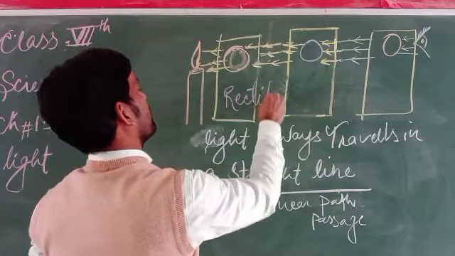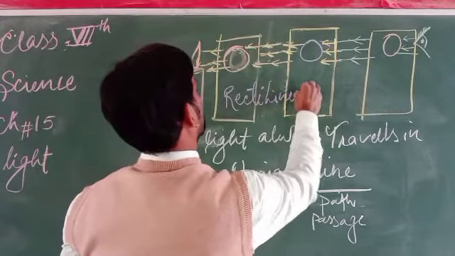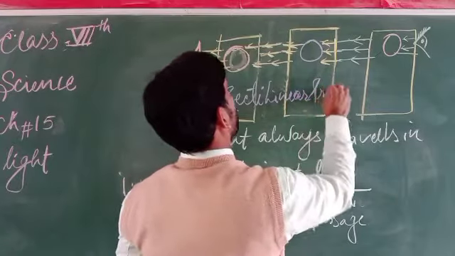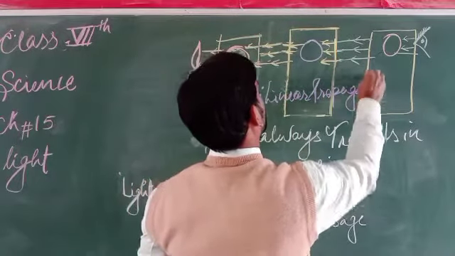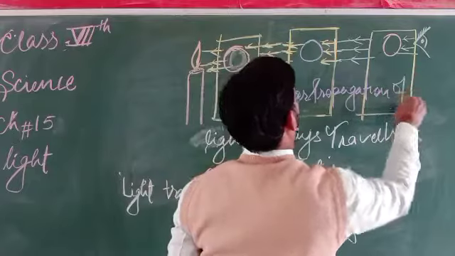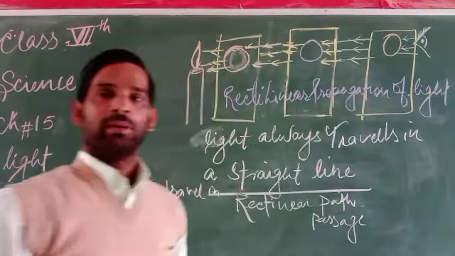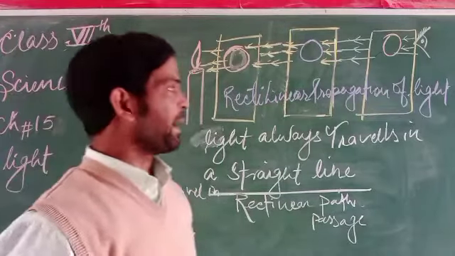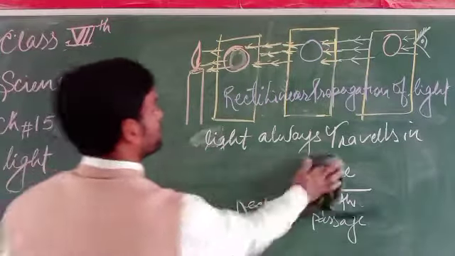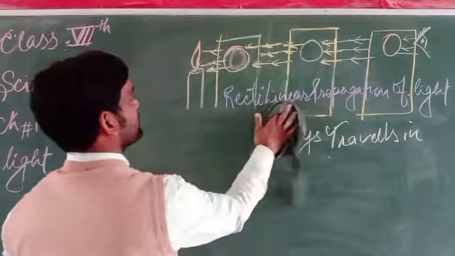It is said to be rectilinear propagation of light. Why is it said to be this?